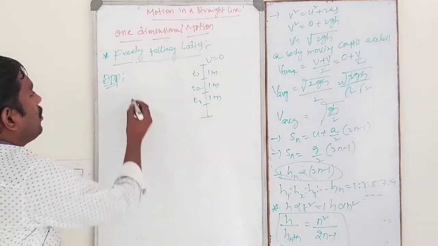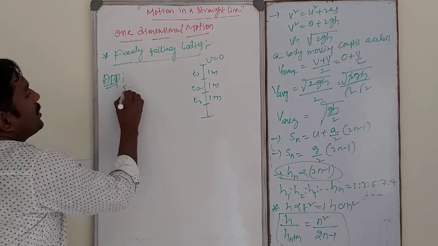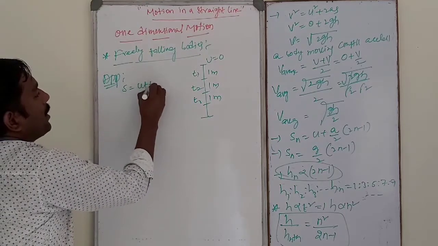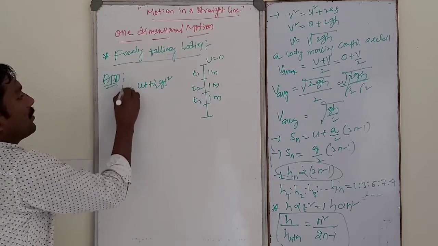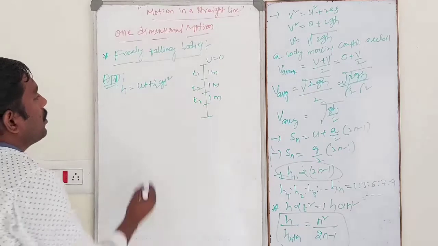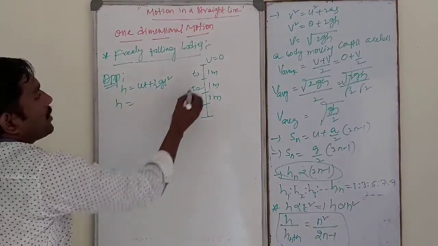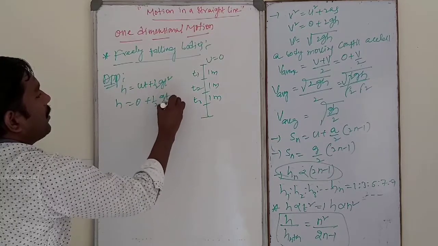In this case, using the relation S is equal to ut plus half g t square, S is h. So h is equal to initial velocity 0 plus half g t1 square.